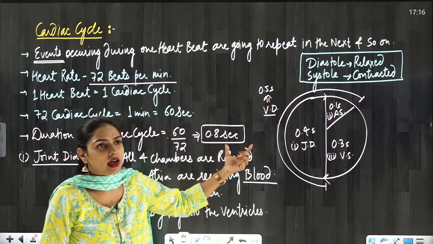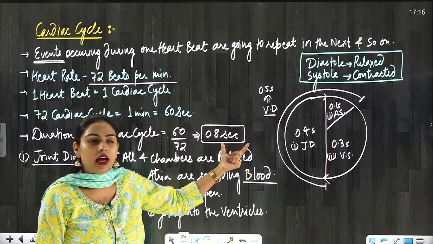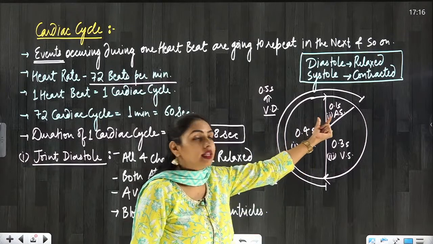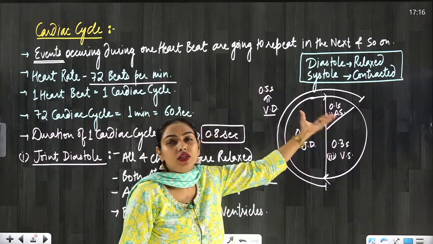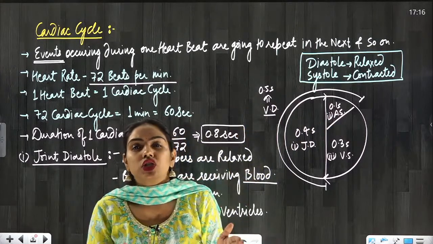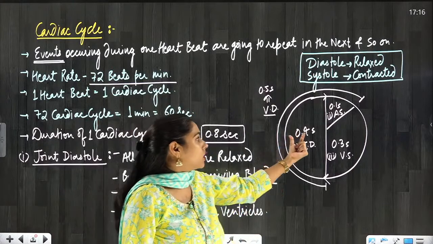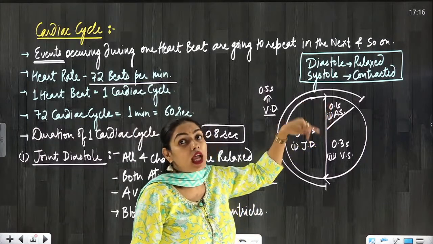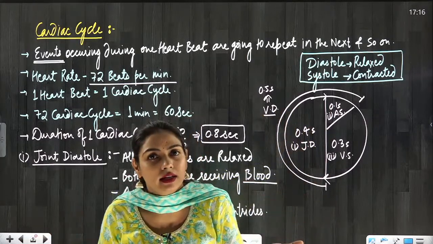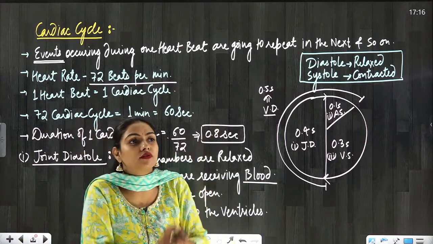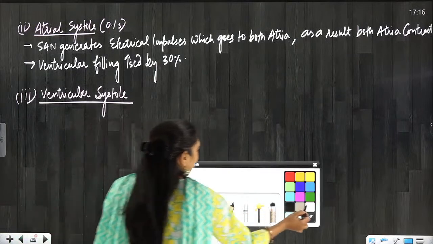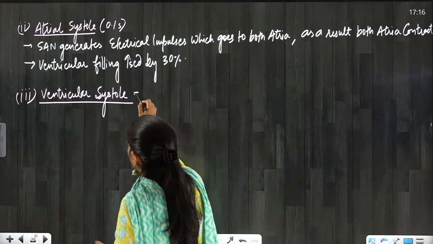Are you able to understand the duration of ventricular diastole? I have told you in the joint diastole also ventricles were relaxed. During the atrial systole also ventricles were relaxed. So the total time in which they were relaxed is 0.4 second plus 0.1 second. So now it's their time to contract because they are fully filled with blood. So now the blood has to go out of the ventricles. Yes or no, everyone? So now let's write how the ventricles will contract.